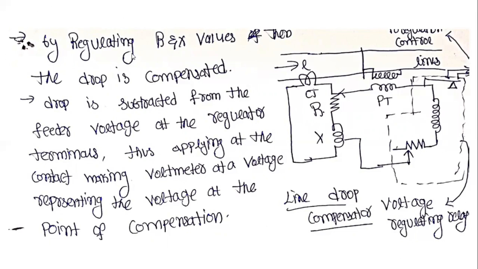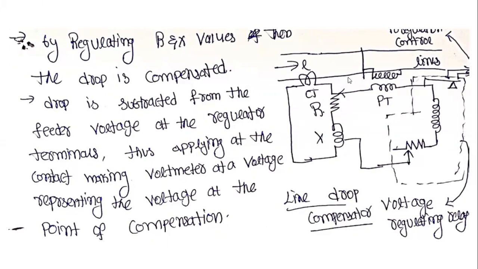By regulating the R and X values, that is, the resistance and the reactance values, the drop is compensated. Then only can we easily control the voltage drop. This is the voltage regulating relay. If voltage regulating is to be done, in that case that relay will be operated; otherwise, the relay is not operated.